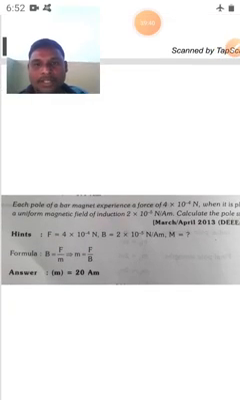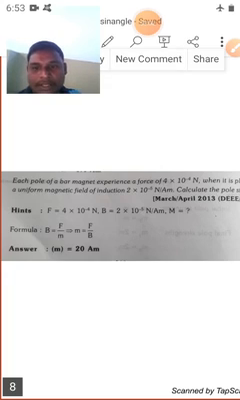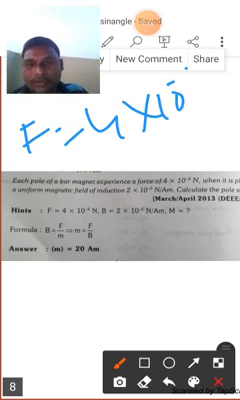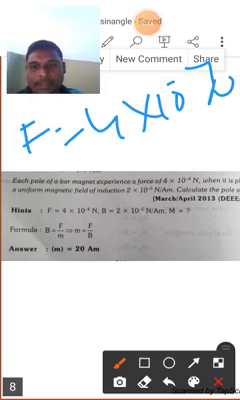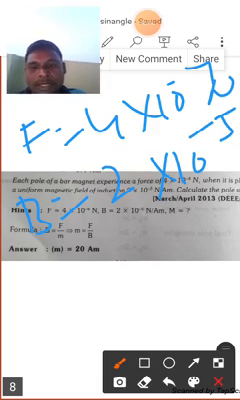Now we are going to discuss a problem on calculating the pole strength and the magnetic field type. Each pole of the bar magnet experiences a force of 4 into 10 to the power minus 4 Newton. That means he has given the value of force F is equal to 4 into 10 to the power minus 4 Newton. It is placed in a uniform magnetic induction field, that means B is also given as 2 into 10 to the power minus 5. Then calculate the pole strength.